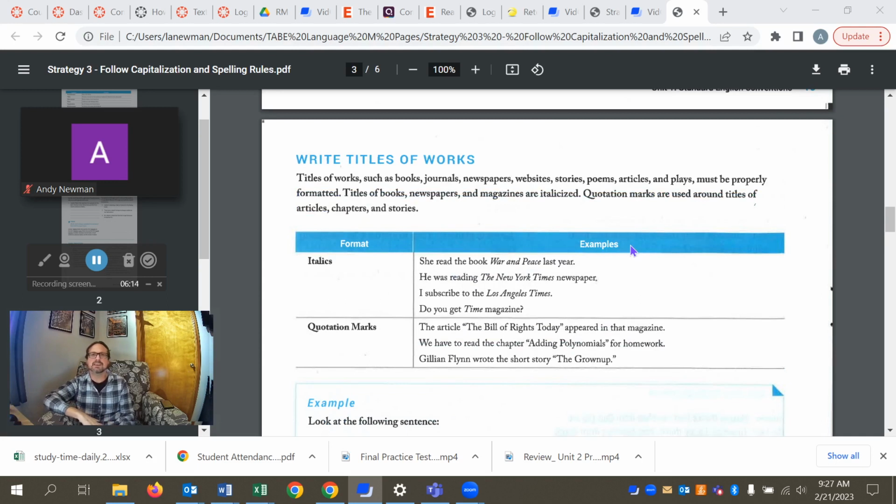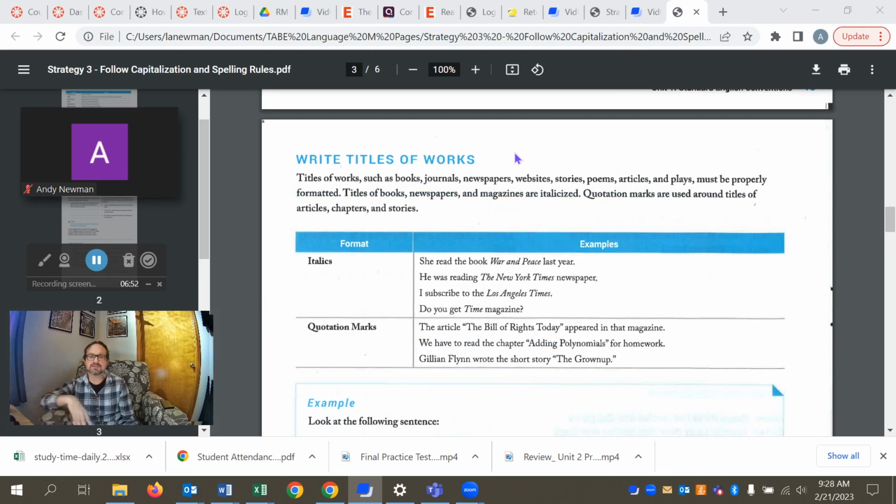Capitalization is related, but what we're really working with here on this page is how we write the titles of works. Certainly in your own writing, you may have opportunity to do that. On the GED, you may reference the title of a work. But most of the time, you'll be responsible for recognizing when titles are written incorrectly on the TABE or GED. And it's not as big of an issue as it may seem because there are really only two methods that we're concerned about here: italics and quotation marks.